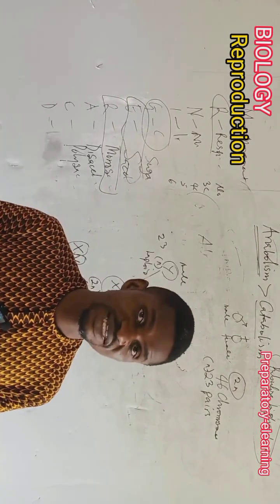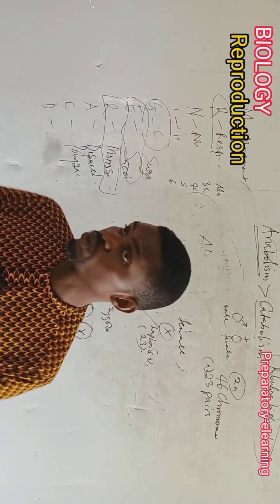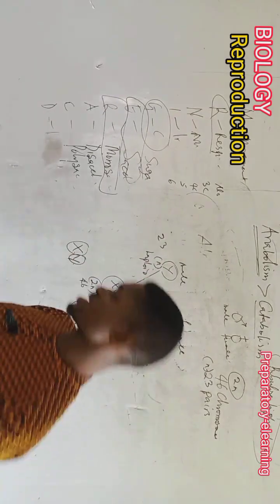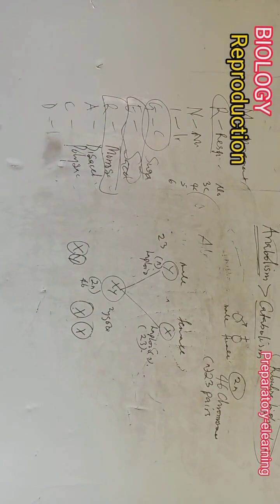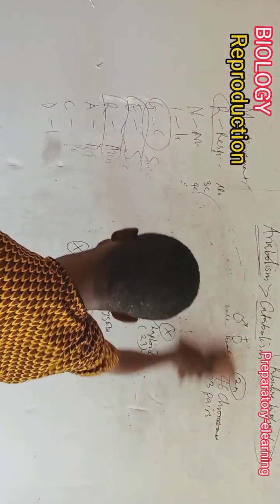Because thank God for science, we've been able to analyze and then we know that the gender of a child is actually, for instance, now let's look at something. For instance, we're still talking about reproduction now.